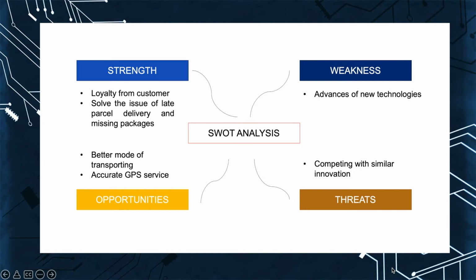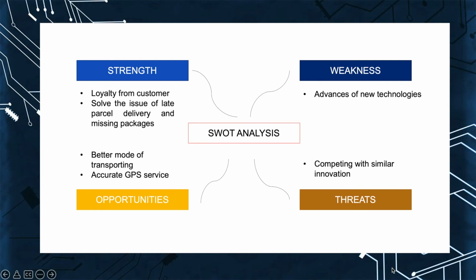Meanwhile, for the weakness, a potential weakness for the project is the advances of new technologies. As of now, this is what we see that could solve the problem that we have, but in the future there could be better technologies, and if we don't keep up with this, it could be a weakness. Then opportunities would be a better mode of transporting and accurate GPS service.